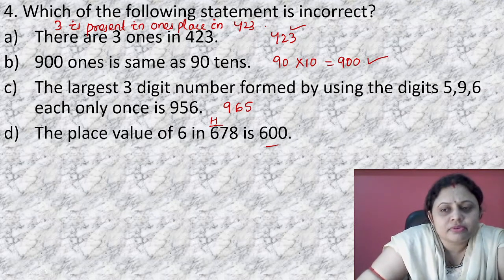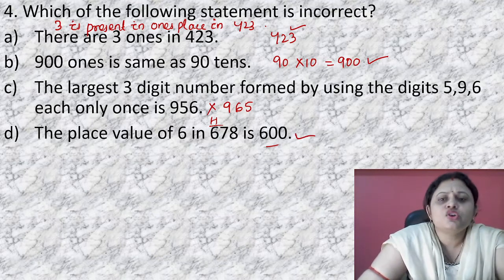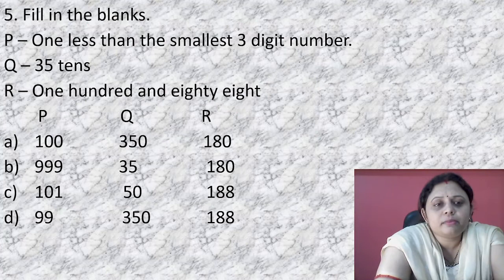Largest 3-digit number 596, that is 965. So here it is wrong. Place value 600. This is correct. So which is the incorrect option? Incorrect option is option C. Okay. Next. Fill in the blanks.